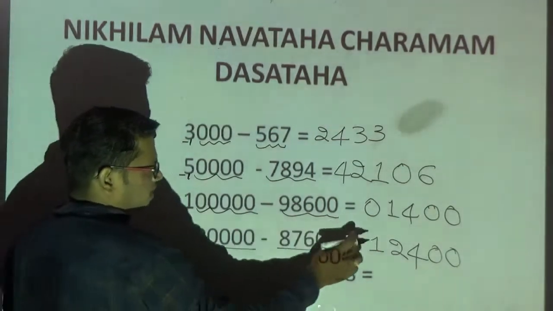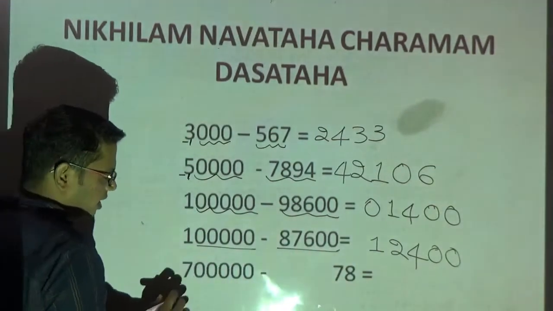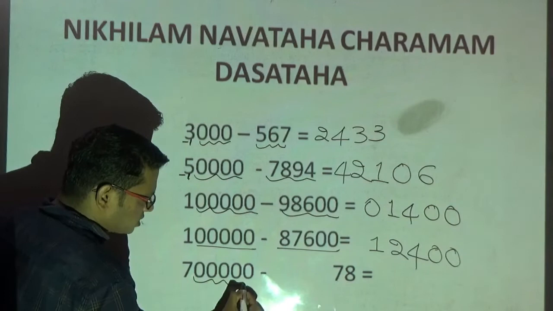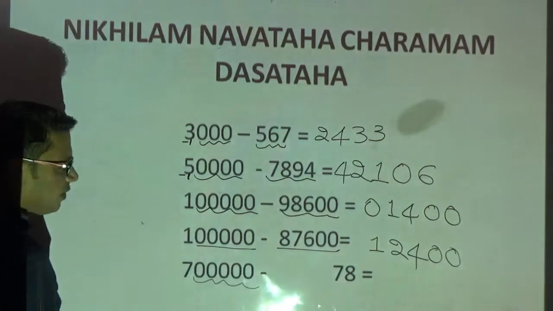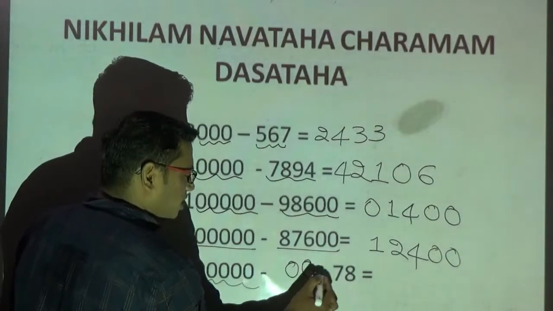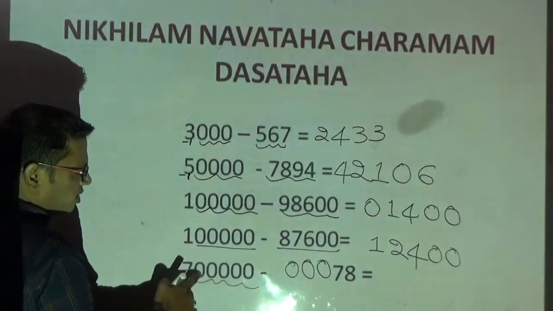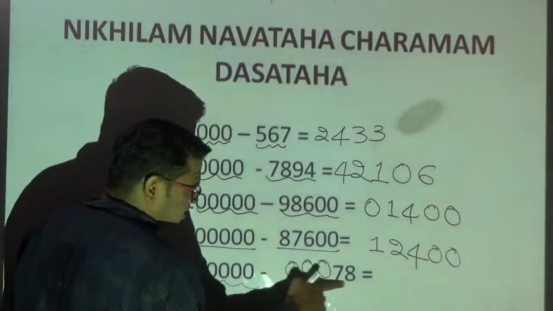1 minus 1 is what? 0. So you need not write. Okay. Next question. How many zeros am I having here? There are 5 zeros, but here only 2 digits. So what will I do? I will put 3 more zeros. Now how many zeros? 5 zeros. How many digits? 5 digits.